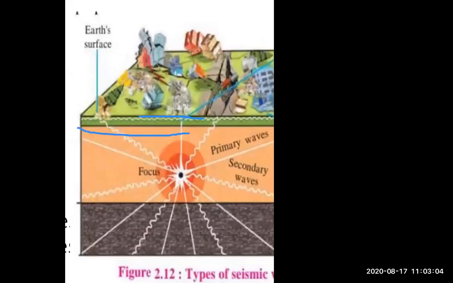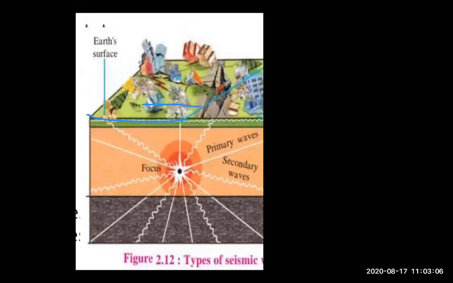After energy is emitted, any waves which come first out of the earth are called primary waves. After primary waves, any waves which come out from the interior of the earth are called secondary waves.